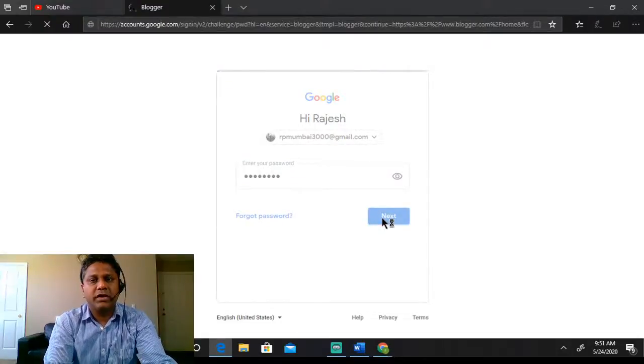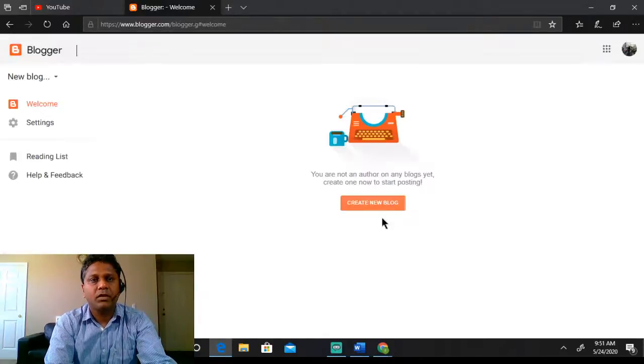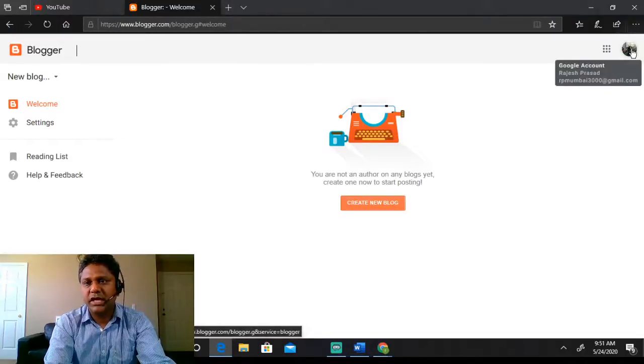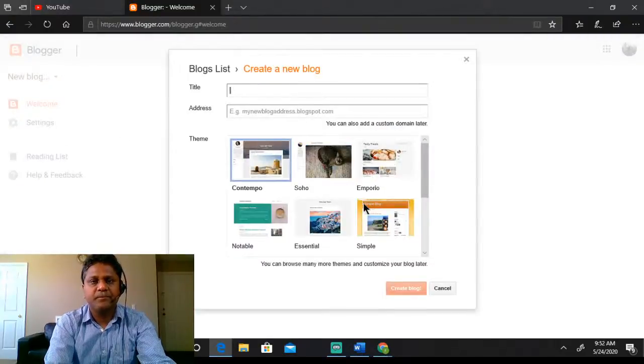So here I am logging in with my Gmail account. Right, so this is the interface that you can see, the blogger.com welcome page. Here you can see I'm logged in with my Gmail account, and it has a very simple interface which says create new blog. We don't have to do anything else, we just click on create new blog.